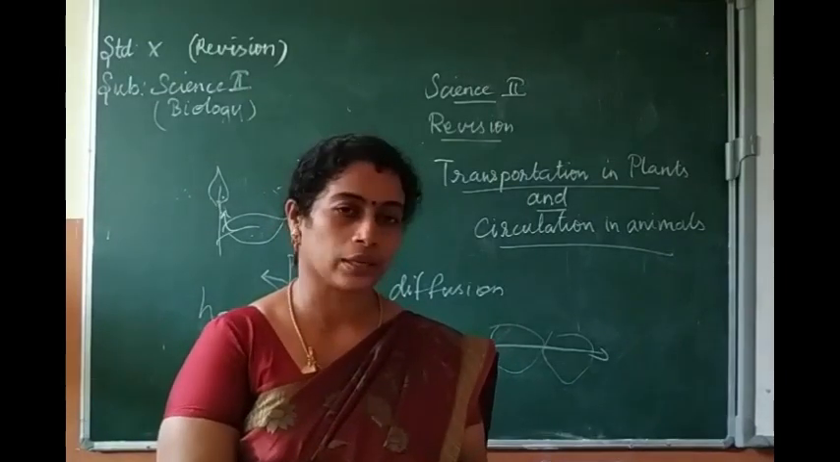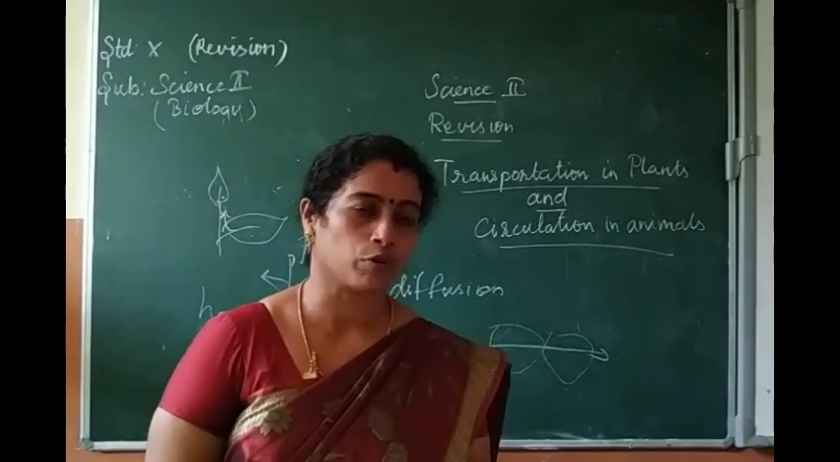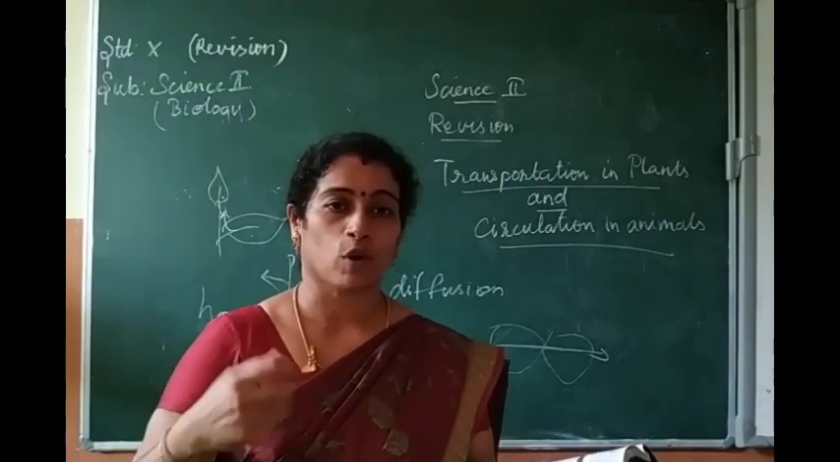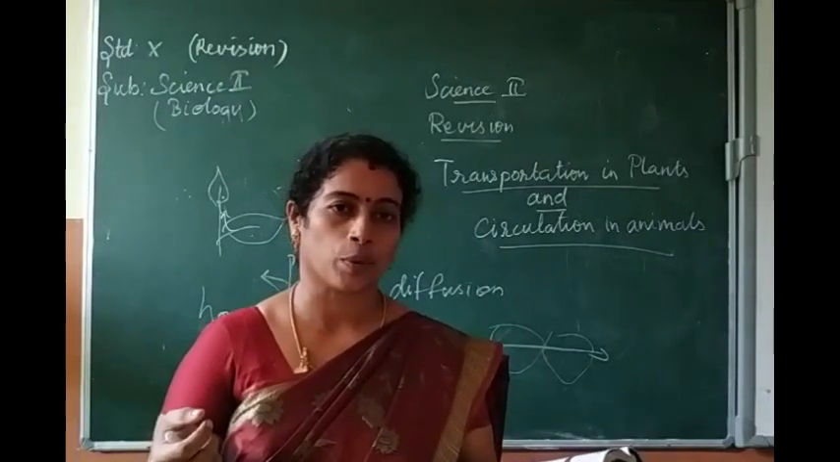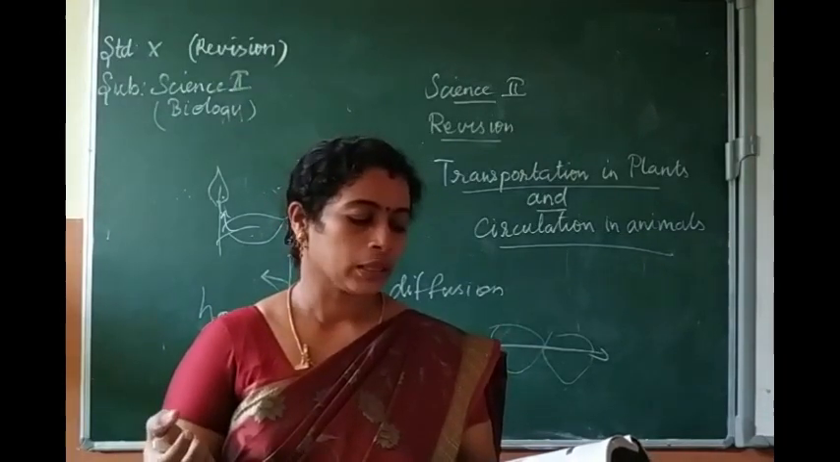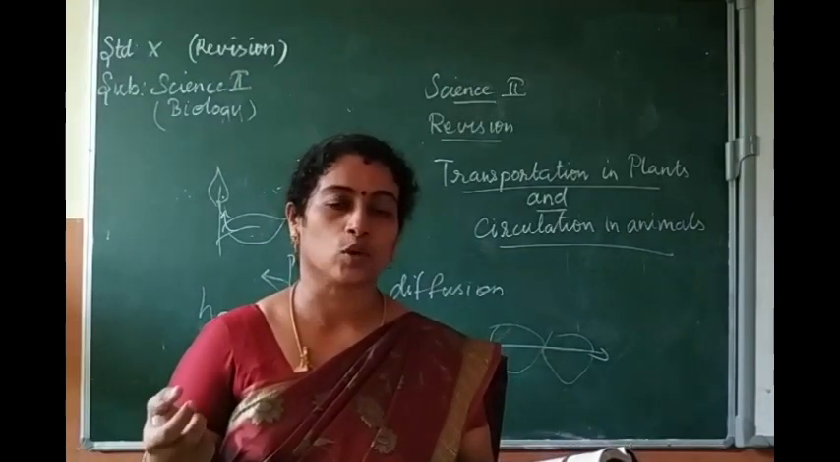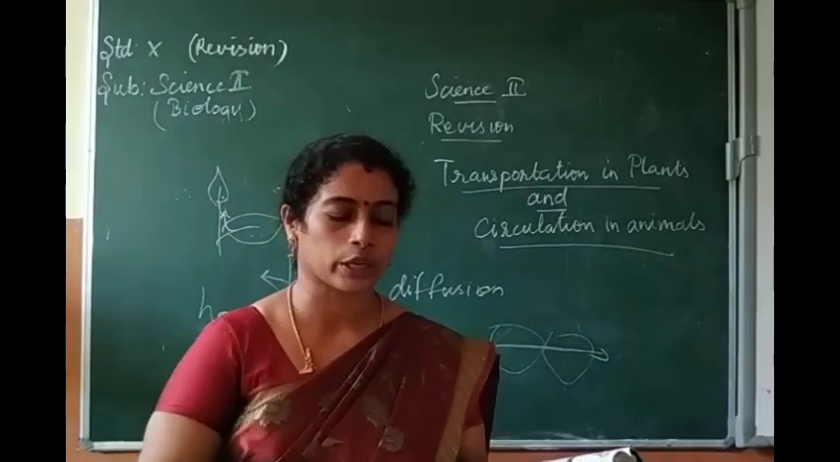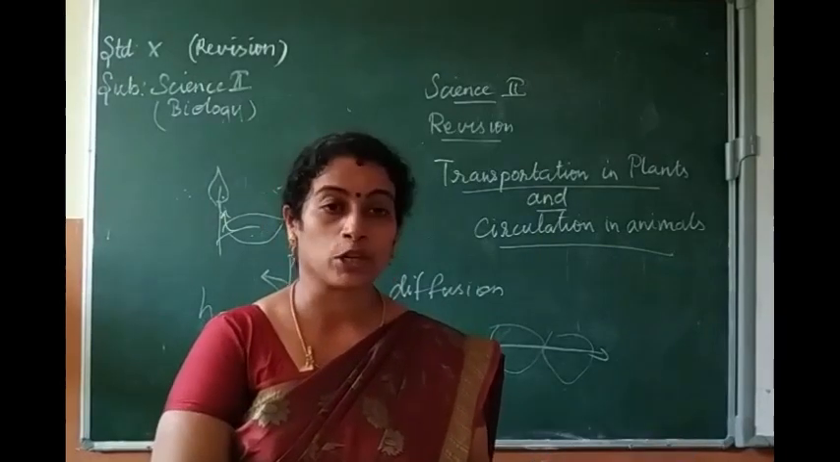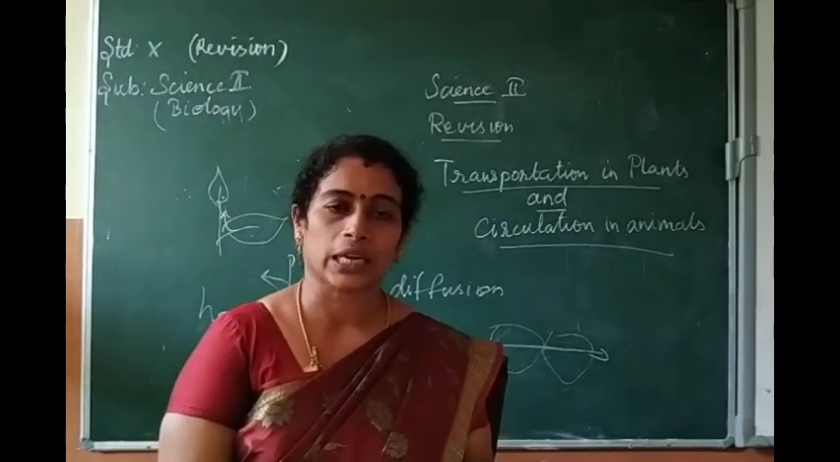Then the importance of transpiration. There are 5 points: create a transpiration pull for transport of water, supply water for photosynthesis, transport minerals from soil to all parts of the plant body, cool the surface of the leaf, and keep the cells turgid. So these are the importance points that you have to write down. Page number 202 and 203 in your book.